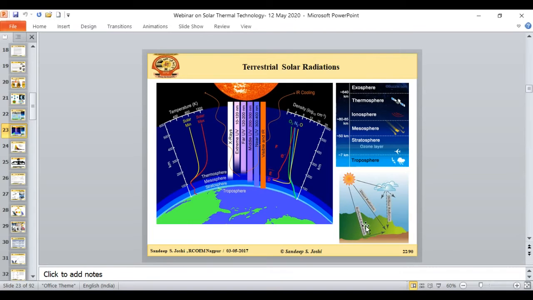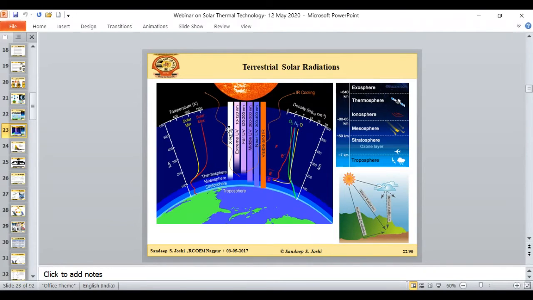The direct radiations are those radiations which are directly coming on the Earth's surface without any absorption or scattering in the atmosphere. Diffuse radiations are the radiations which are coming after either absorption or reflection by the different components of the atmosphere. And if I combine all this radiation, it is called the global radiation. So on the Earth's surface, you can see a lot of radiation like X-rays, then extreme UV, then far UV, middle UV, and the near UV.